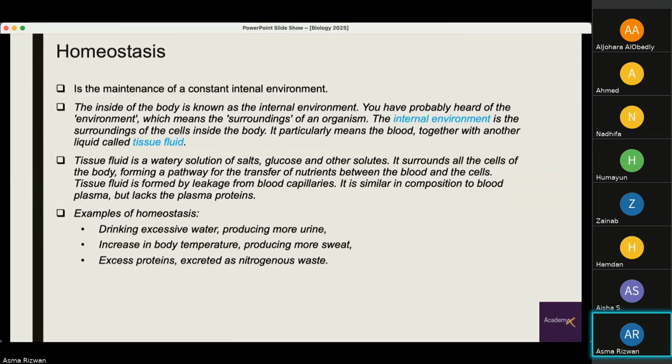So homeostasis includes drinking excessive water, producing more urine. So you drink more water, obviously the water content in your body increases. So as a response, to maintain the internal environment, you produce more urine. Another example would be an increase in body temperature, producing more sweat, and excess proteins, which are excreted as nitrogenous waste. So excretion is also helping out with homeostasis.